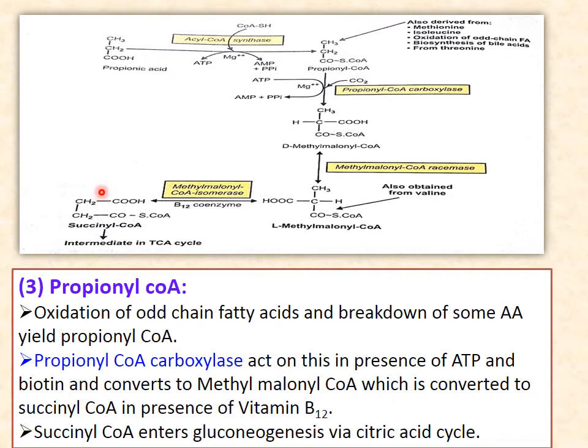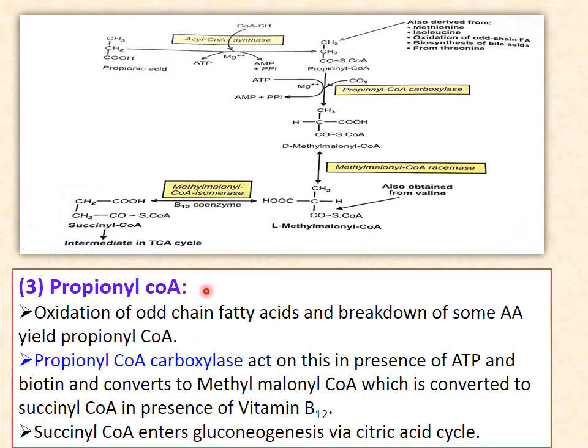Then malate will go out of the mitochondria, will produce oxaloacetate, then phosphoenolpyruvate, then 3-phosphoglycerate, 2-phosphoglycerate, 1,3-bisphosphoglycerate. In this way, glyceraldehyde 3-phosphate and dihydroxyacetone phosphate, fructose 1,6-bisphosphate. In this way, it will ultimately convert into glucose. So these are the reactions of how propionyl coenzyme A is metabolized.